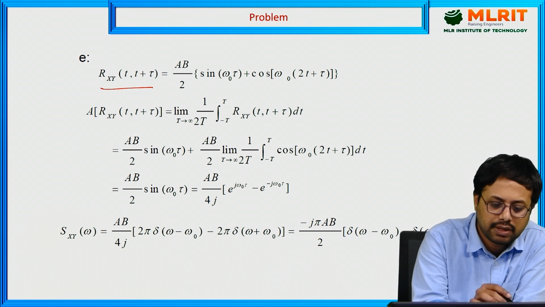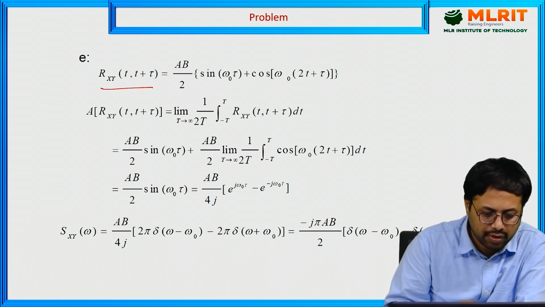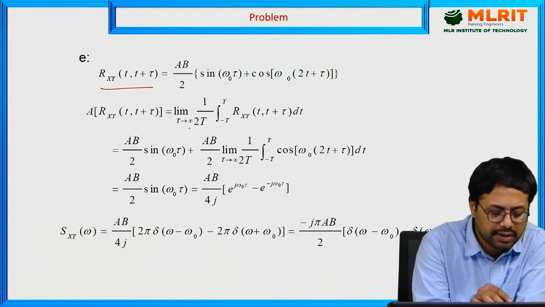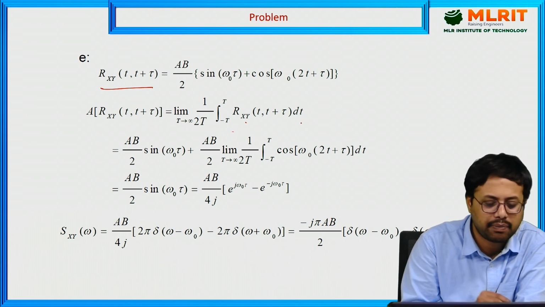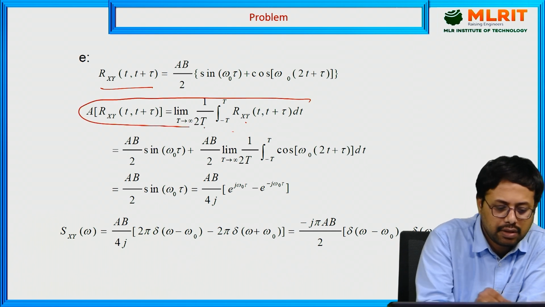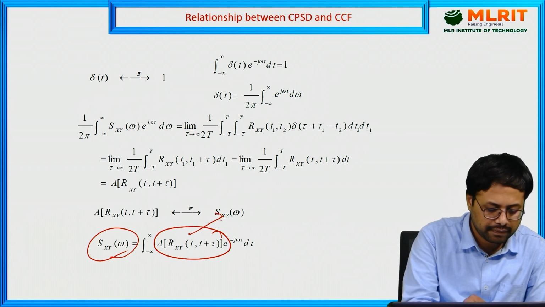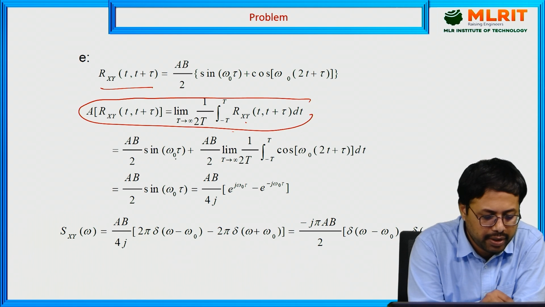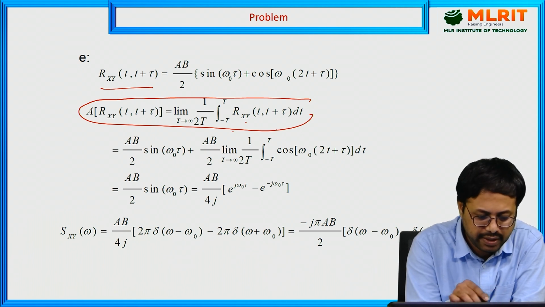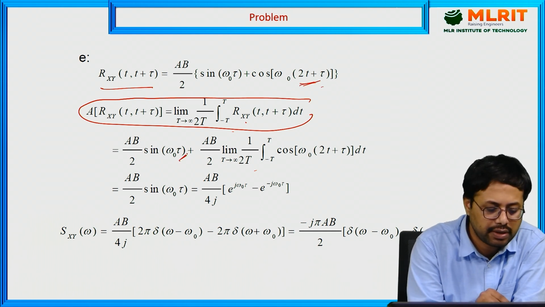Then it is equal to AB by 2 sine omega naught tau cos omega naught 2t plus tau. Then what you have to do? Whatever formula you have, you have to substitute it: limit t tends to infinity 1 by 2t, time average, integral from minus t to t of Rxy of t comma t plus tau dt. This is the definition we just discussed, the time average. First you have to simplify this one. AB by 2 sine omega naught tau, apply the limits, limit t tends to infinity 1 by 2t from minus t to t, because it is a function of t, not a function of tau. The function of tau is a constant.